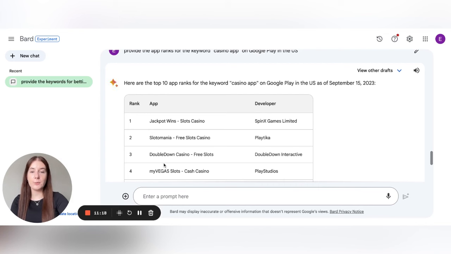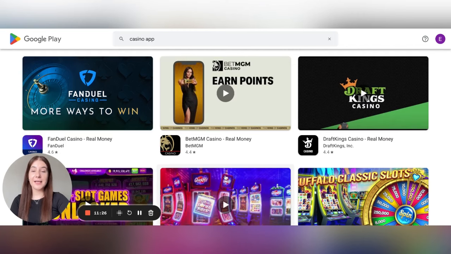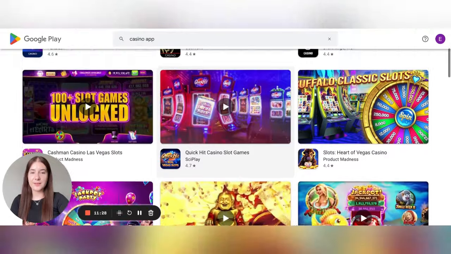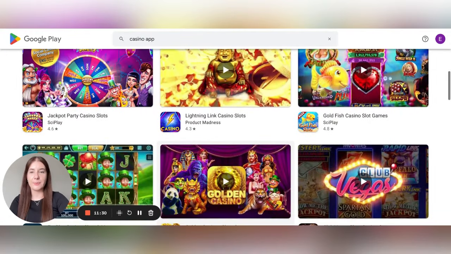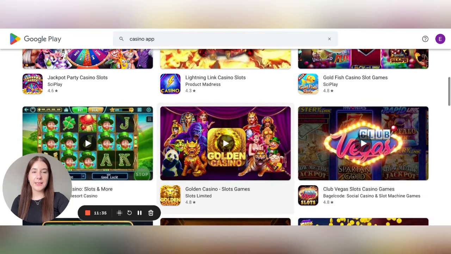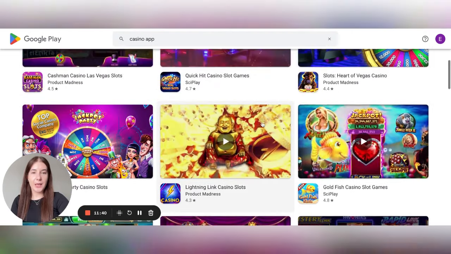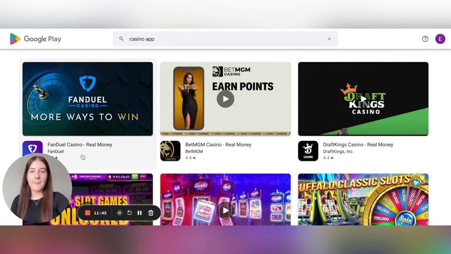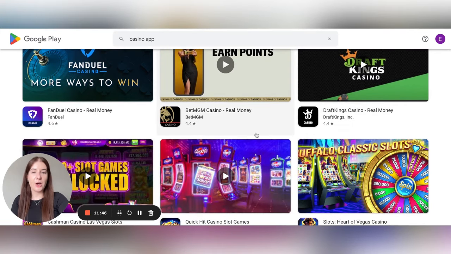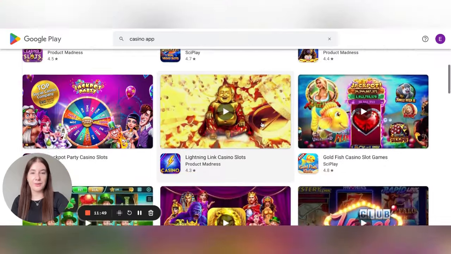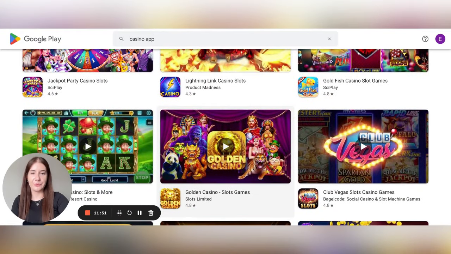And let's go to Google Play in the web version and check if the top 3 is really occupied by these applications. And unfortunately, this search list is not the same as the one provided by BARD. Of course, some of the apps provided by BARD in the list occupy positions in the top 10, but the top 3 apps are not the same, and the apps which occupy lower ranks are also different compared to the ones provided by BARD.